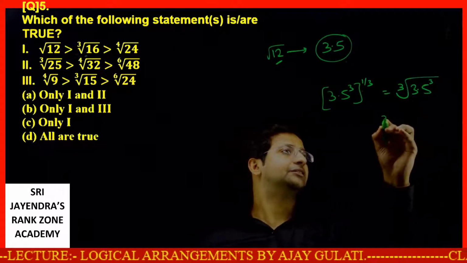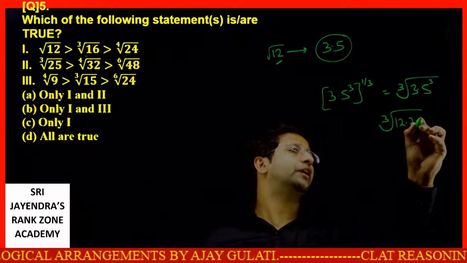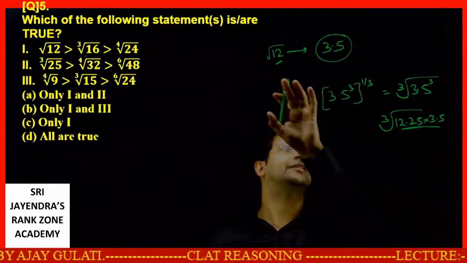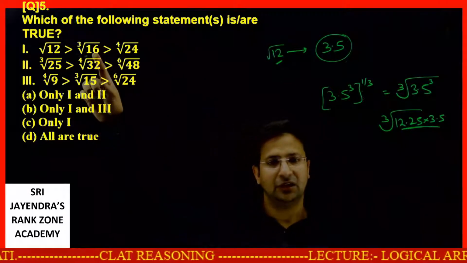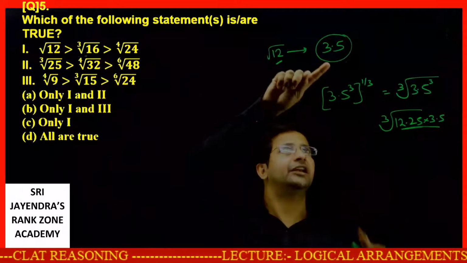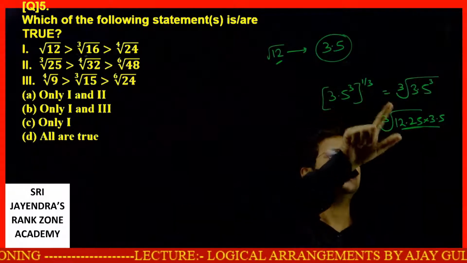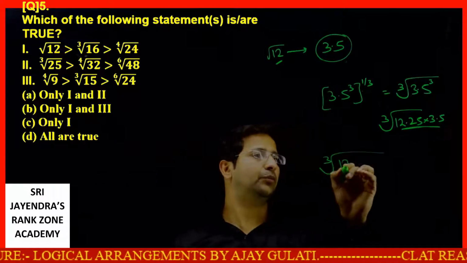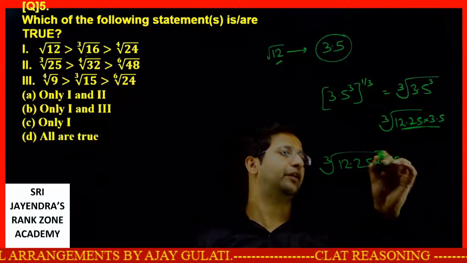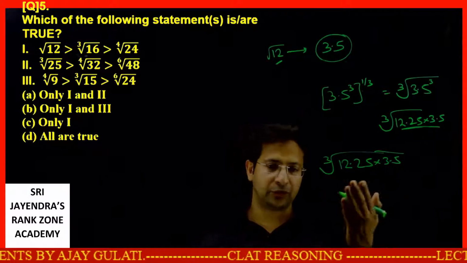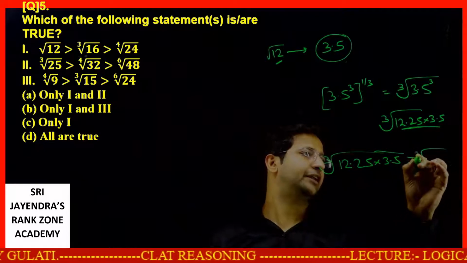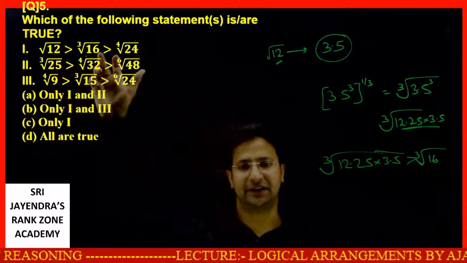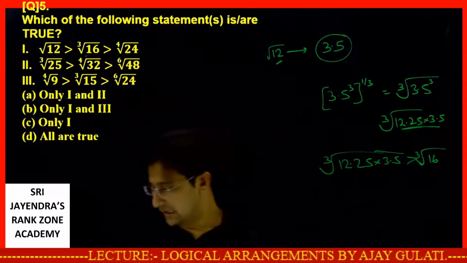Why? See, this is cube root of 12.25 into 3.5. This will be very much bigger than 16. So root 12 is 3.5, I write it like this. This is far greater than cube root of 12.25 into 3.5, which will be something more than 40, 45. So this is definitely greater than cube root of 16. So this way was also possible. I could easily spot that this is greater than this. Let's look at the next one.